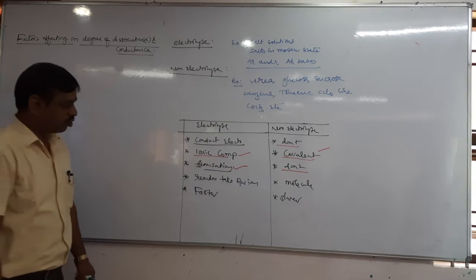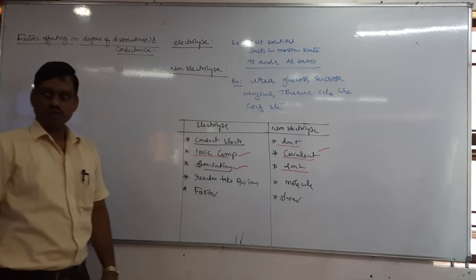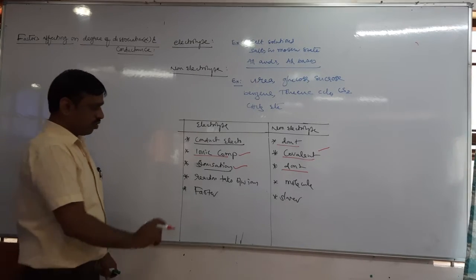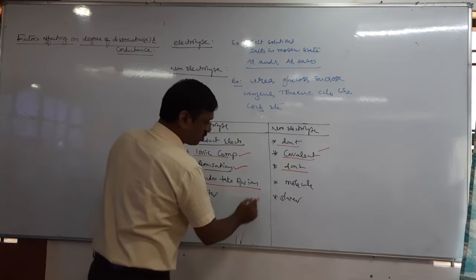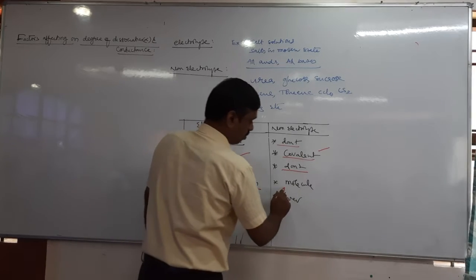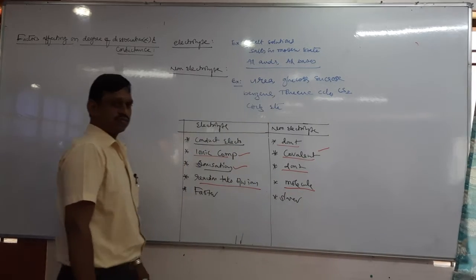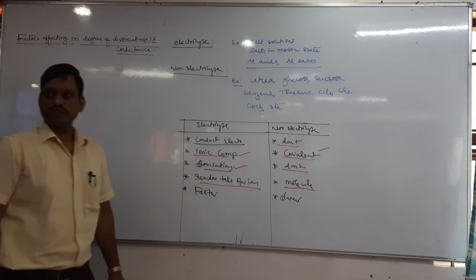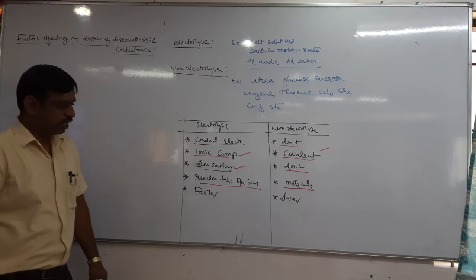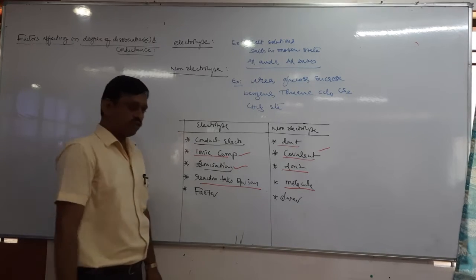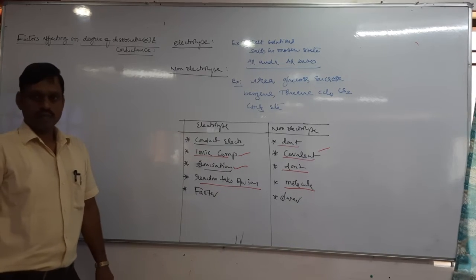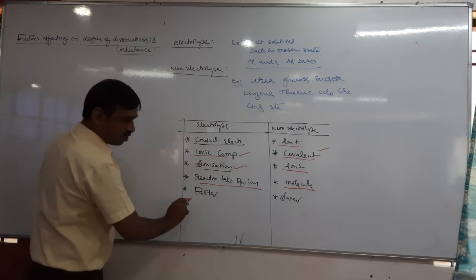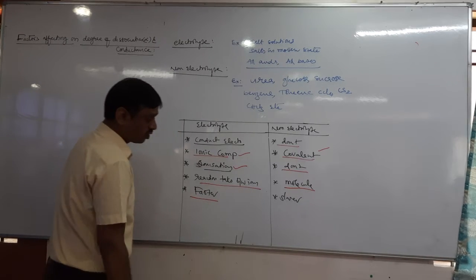Next, reactions take place between ions. Here, between molecules. Next, these reactions are faster. Here is slower.